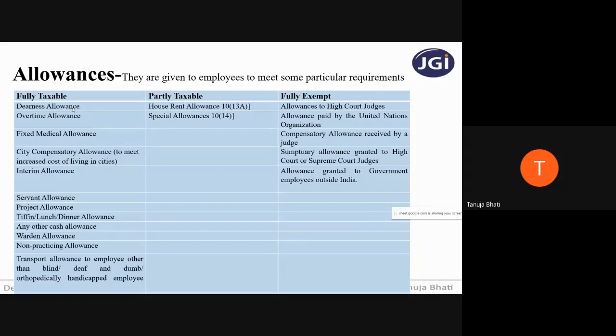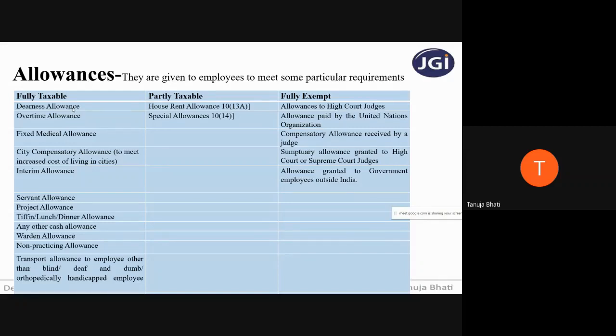Let us understand the meaning of these allowances one by one. What is dearness allowance? Dearness allowance is nothing but a monetary amount given by an employer to his employee to compensate for the loss of purchasing power of money due to increase in prices.